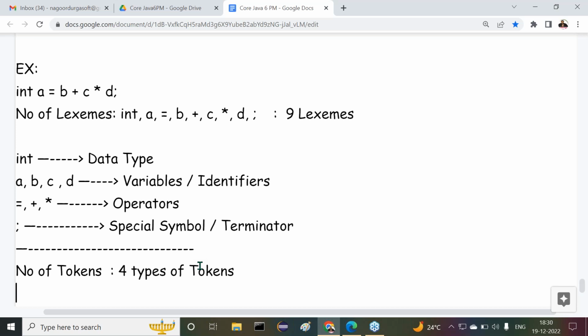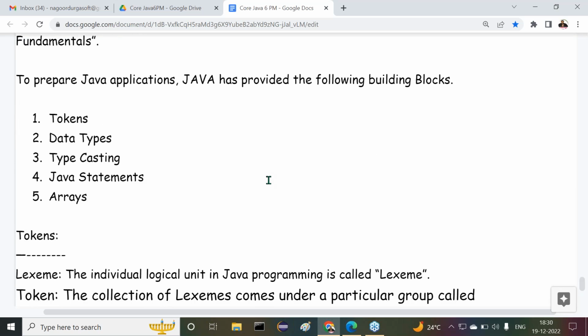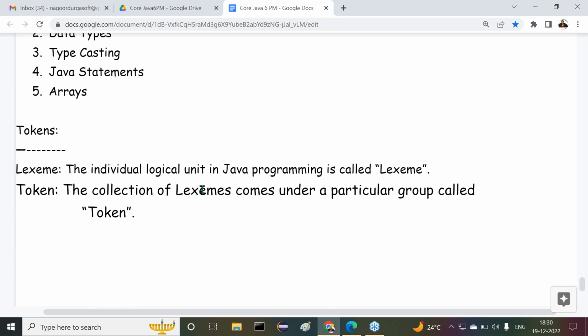Only 3 points are majorly given. First point: to prepare any Java program, some fundamental building blocks are required. Those building blocks are nothing but language fundamentals. What language fundamentals are provided by Java to prepare Java applications? Majorly 5 building blocks are provided: tokens, data types, typecasting, Java statements, and arrays. Anyway, we are going to discuss arrays in the future, not immediately. Leave this one here. Now let's move on to tokens first.